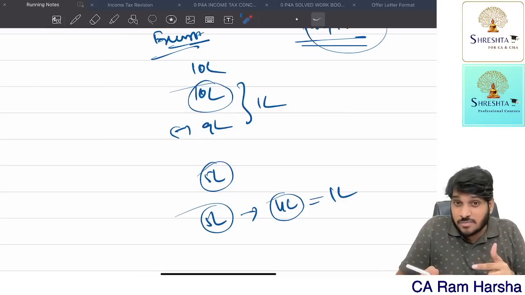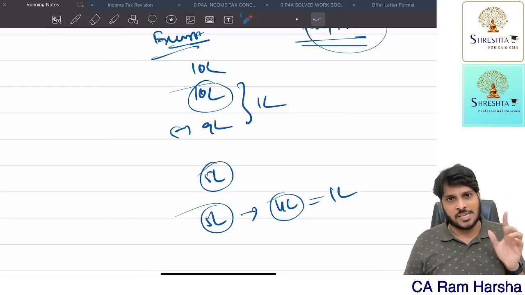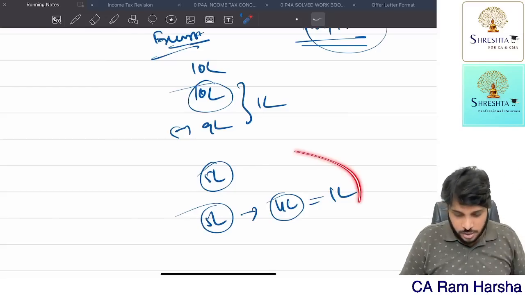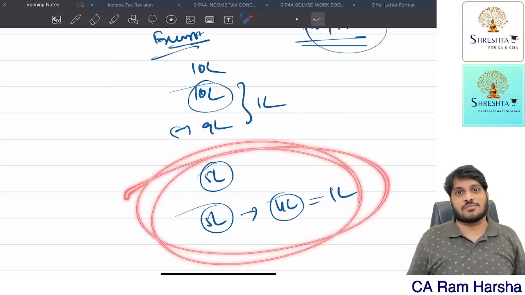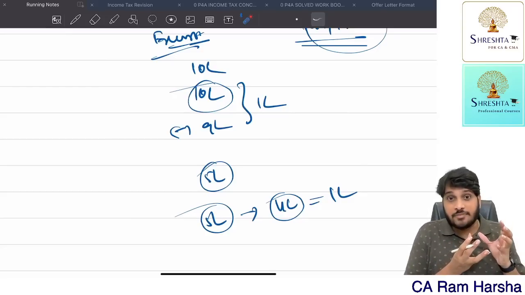This exemption applies only if the gross total income of the employee does not exceed 2 lakhs. If the employee's gross total income is less than or equal to 2 lakhs, then only this travel expenditure reimbursed by the company is exempted. You getting the point? How to identify gross total income?